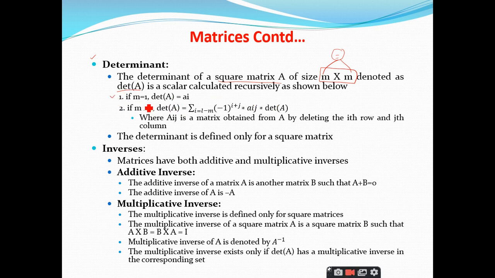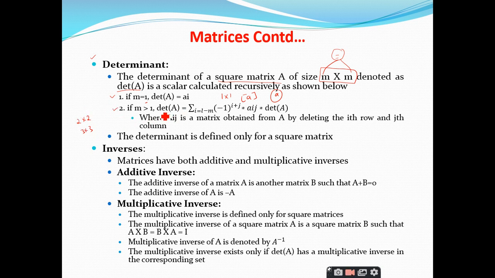If we have only one element, that is m is equal to 1, it is nothing but a 1 by 1 matrix. So we have only one element A, and the determinant becomes the same element A, nothing more than that. But if the m value is greater than 1, that means a 2 by 2 matrix or 3 by 3 matrix, any value greater than 1.